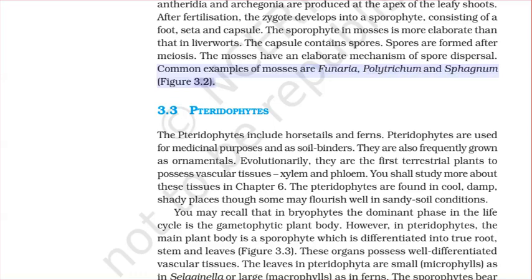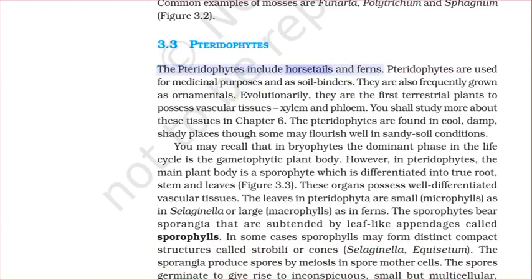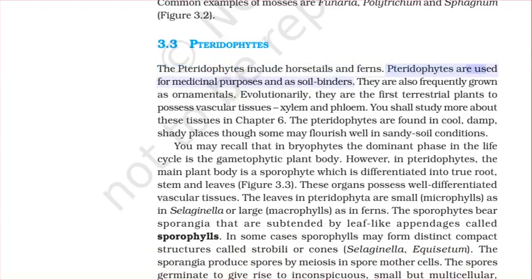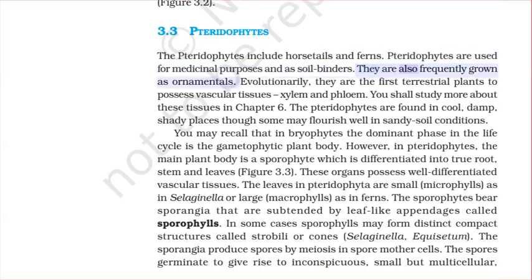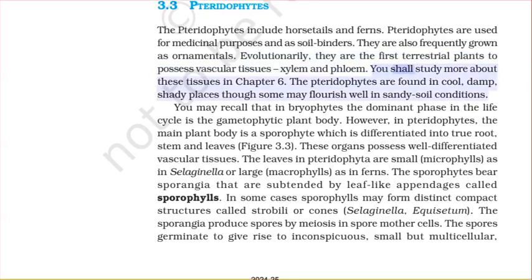Figure 3.2. Pteridophytes. The pteridophytes include horsetails and ferns. Pteridophytes are used for medicinal purposes and as soil binders. They are also frequently grown as ornamentals. Evolutionarily, they are the first terrestrial plants to possess vascular tissues, xylem and phloem. You shall study more about these tissues in Chapter 6. The pteridophytes are found in cool, damp, shady places, though some may flourish well in sandy soil conditions.